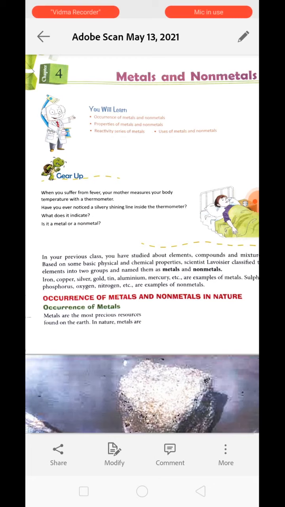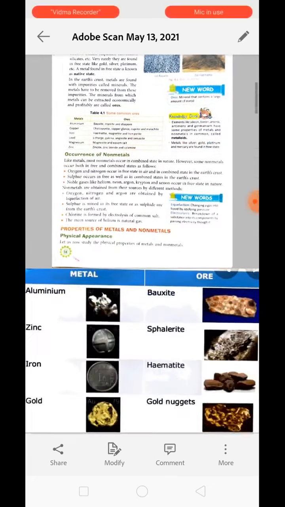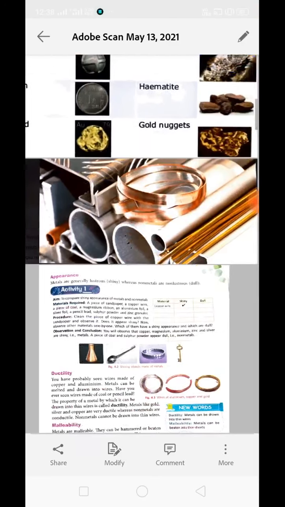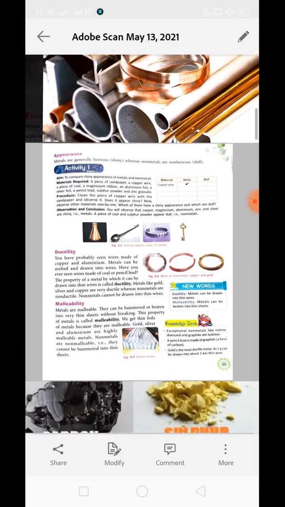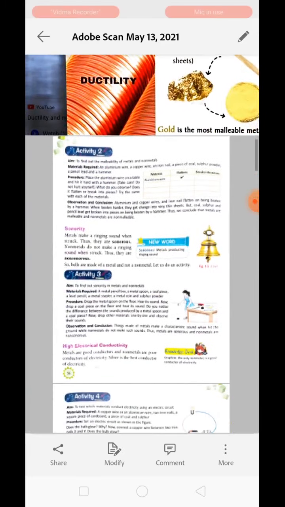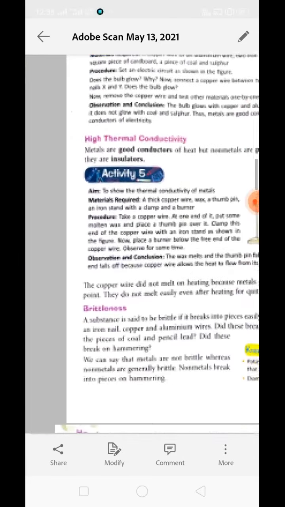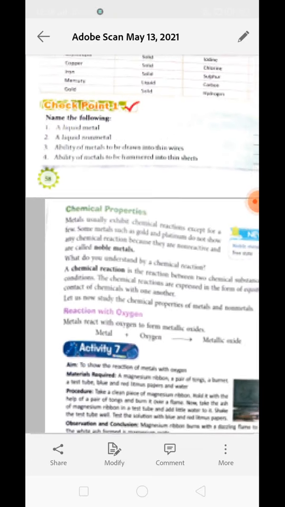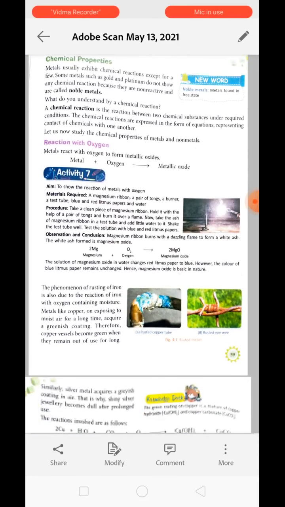In our previous video we have studied about occurrence of metal, about ores of metals, and properties of metal. We have studied about physical properties only, like appearance, ductility, malleability, thermal conductivity, sonority, electrical conductivity, brittleness. Now, in this video today, we will learn about some chemical properties of metal.